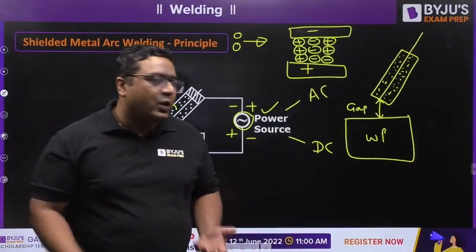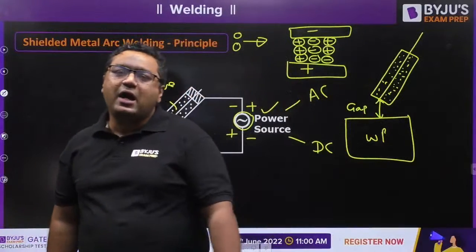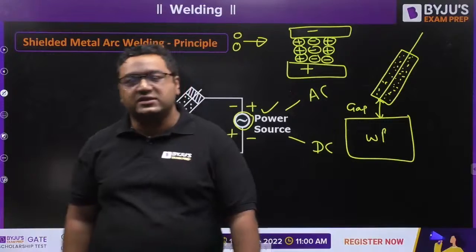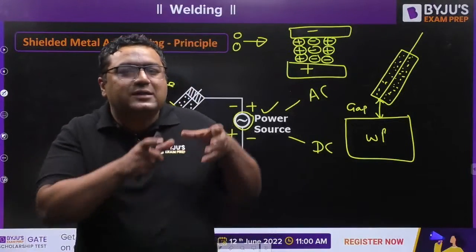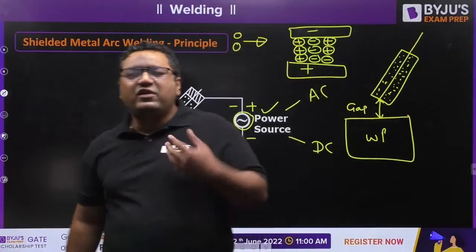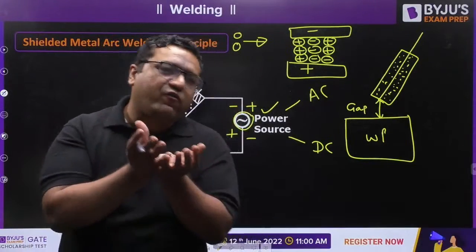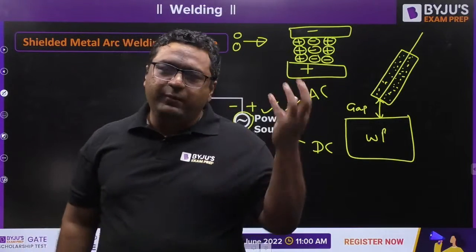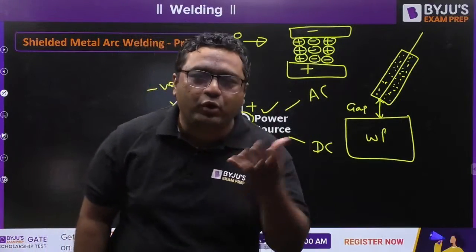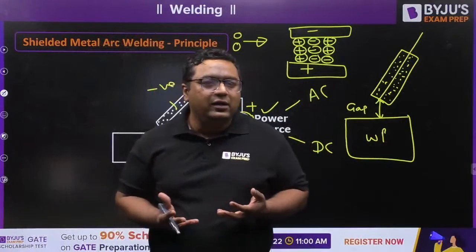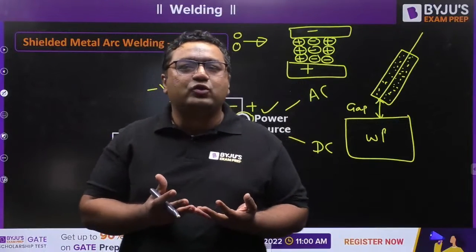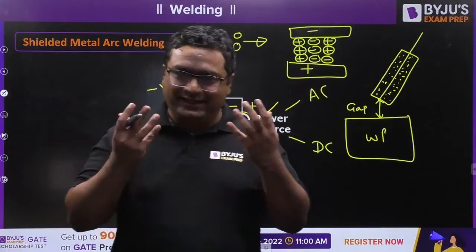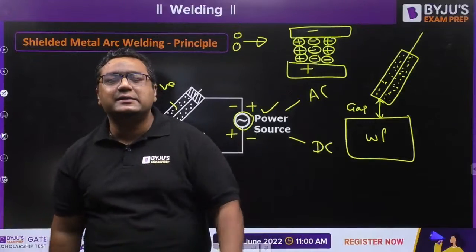So when the spark is generated between the arc gap, by taking energy from that, the electrode wire is going to melt first. First the electrode wire melts, and after that the flux will melt. The mixture of electrode wire material and flux material will go inside the groove and weld will be produced. So my dear, why is it said to be arc welding? Because the heat required for the welding process is taken from the electric arc. That is why the name of the welding is arc welding.